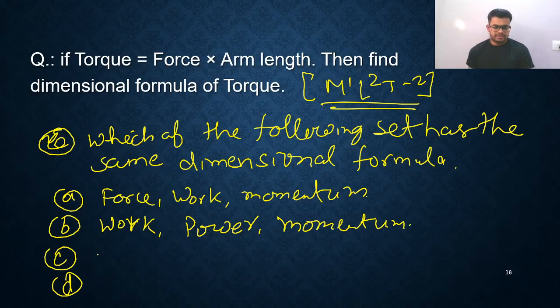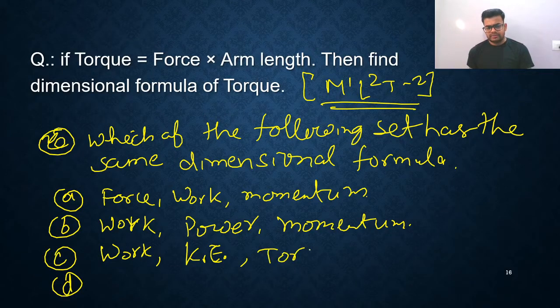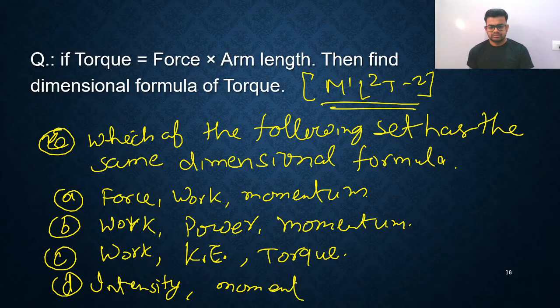Third set: work, kinetic energy, and torque. And last: intensity, momentum, and kinetic energy. So which of the following is the correct answer?